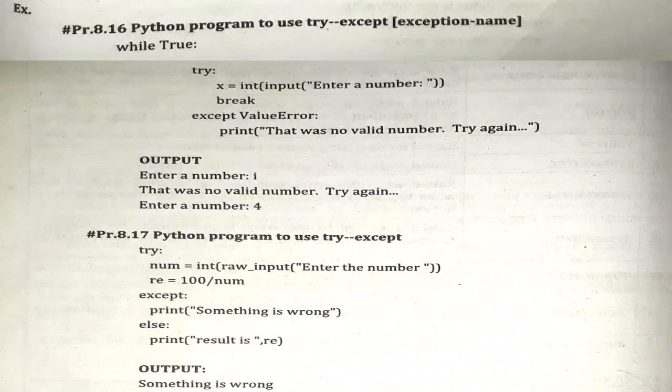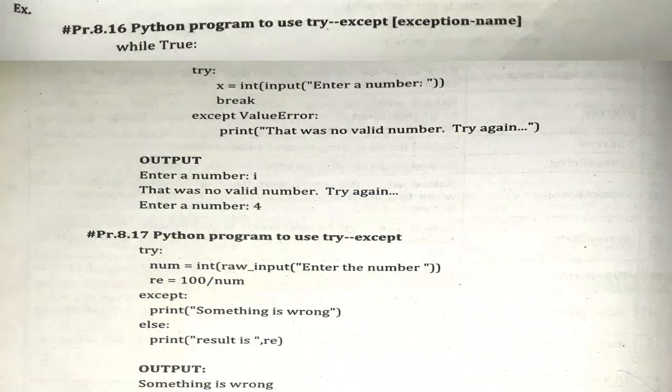Then we are having one more example, where we have taken the input from the user and that should be an integer input, and res equal to 100 divided by num, means whatever number we have entered, we are trying to divide 100 by that number. Then we have except, that is print, something is wrong. This is the error message which will get displayed. Else print result is, and we have to display the value of res. So now in this program, if we are entering a number like 1 2 3 4, we will not get any error. We will directly get the result.